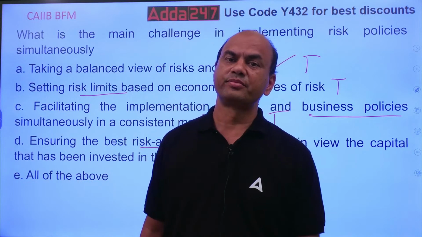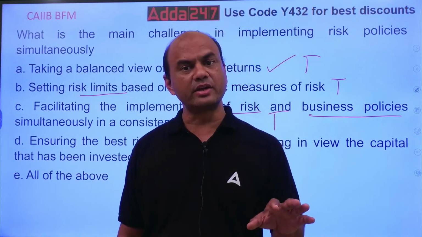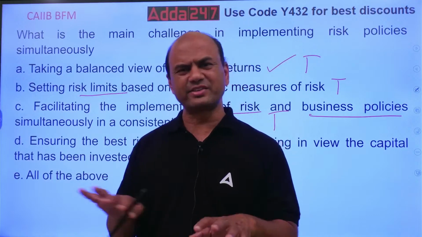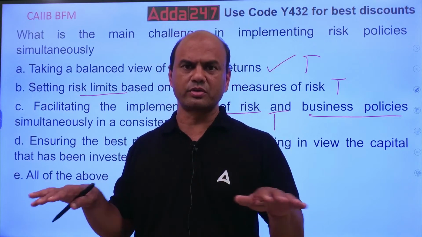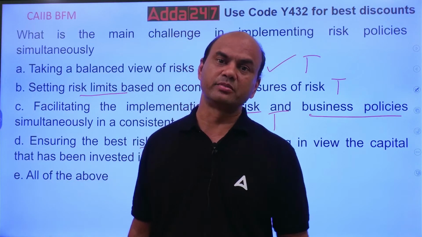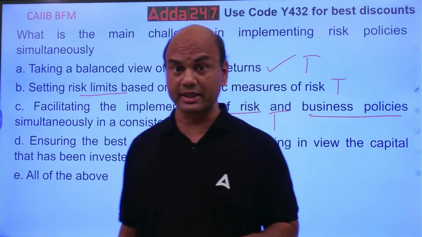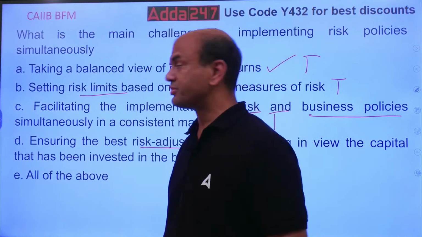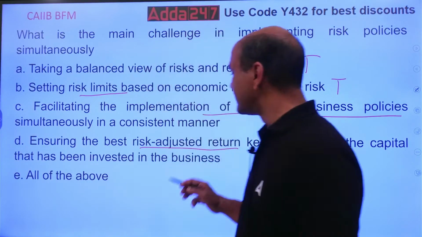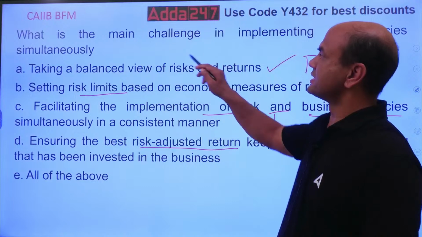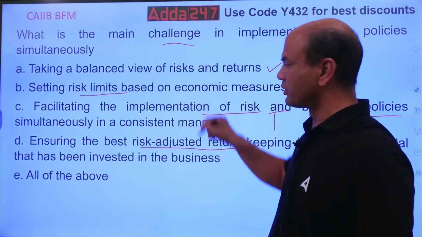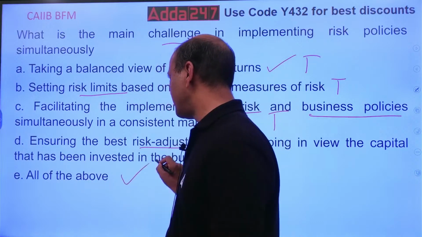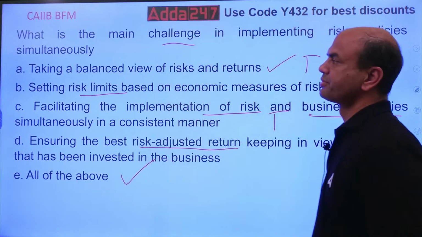The main point is you must have the lowest risk and the highest returns, which is actually not possible. You have to compromise somewhere in both of them. In risk you can't compromise actually. In business you can to some extent. So this is again a difficult part. It's a limitation, a challenge. You can't do everything over here. So that's why the answer is E, all of the above. Okay?